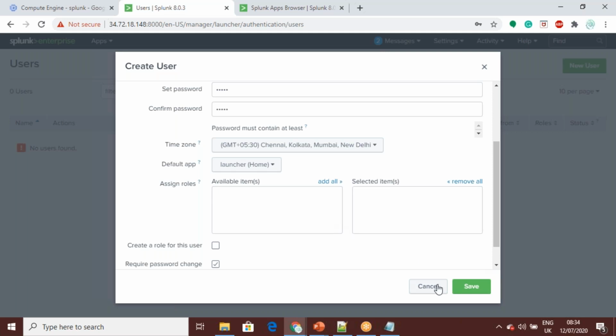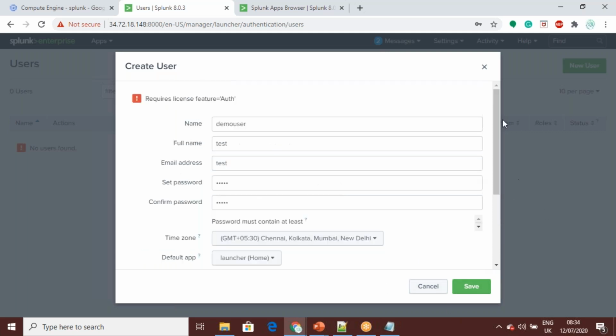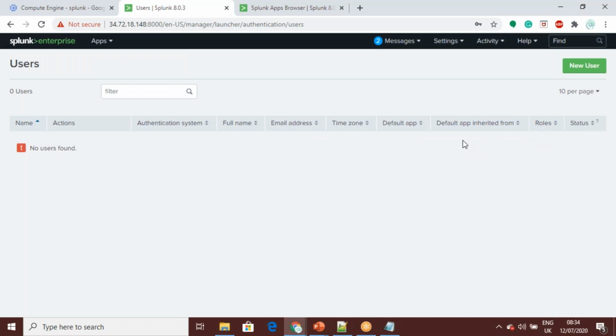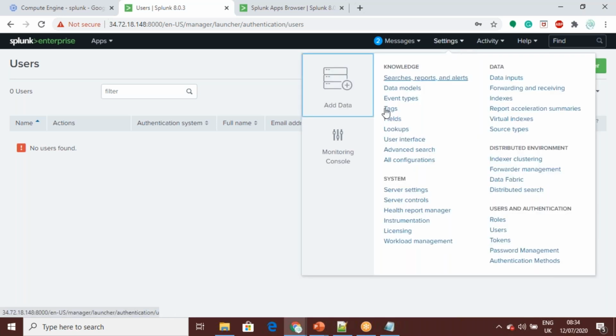That's why I'm not allowed to create a new user now. Authorization seems to be missing. So this is one of the things, new user creation. We have various options present here.